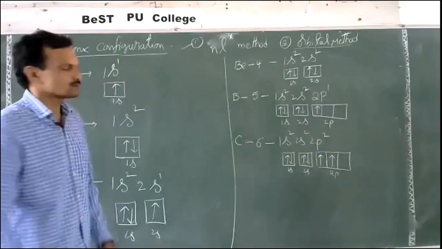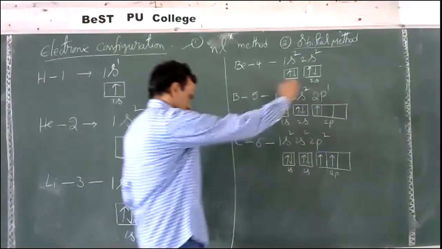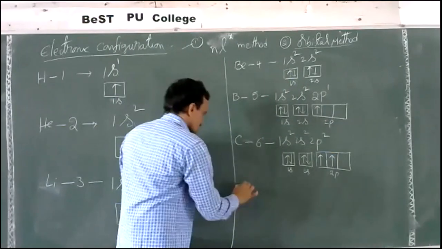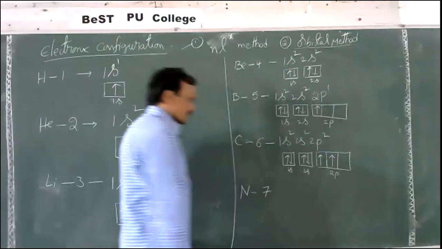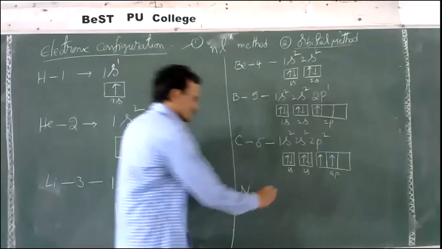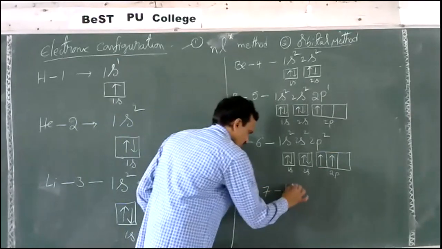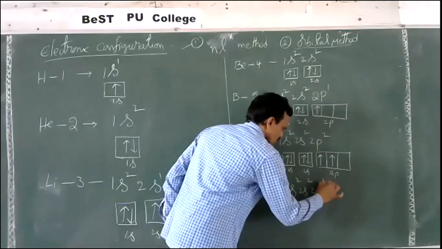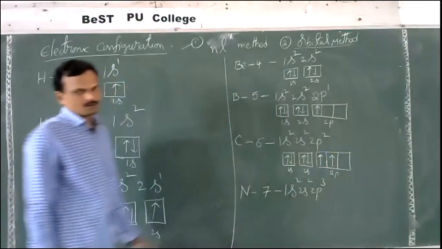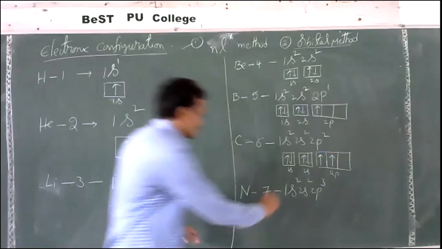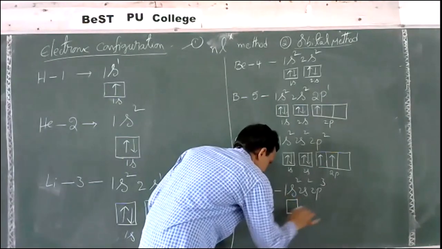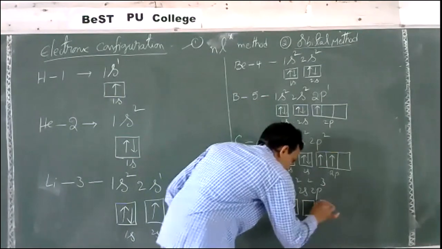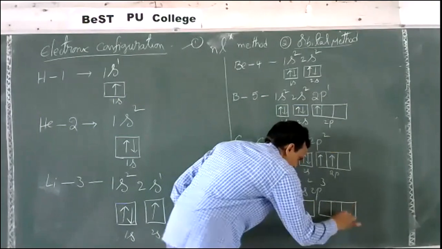Okay, right. Next, nitrogen, atomic number 7. Now the configuration will be 1s2, 2s2, 2p3, total 7 electrons. The orbital configuration: 1s, 2s, and then 2p.